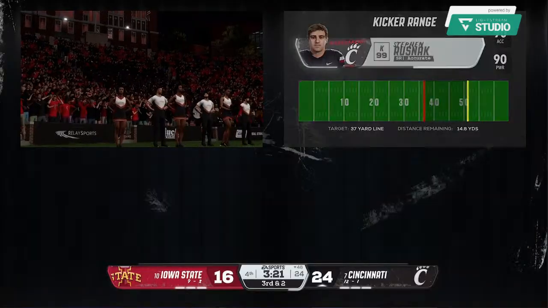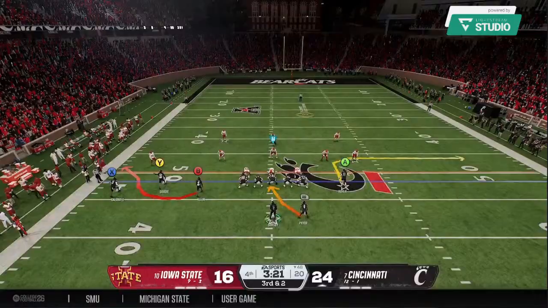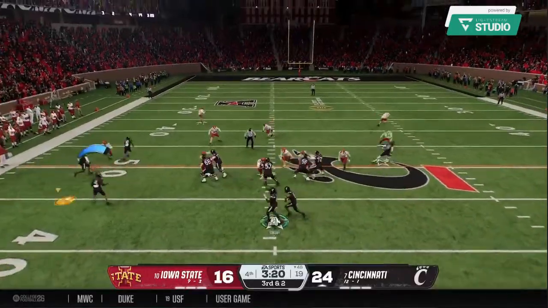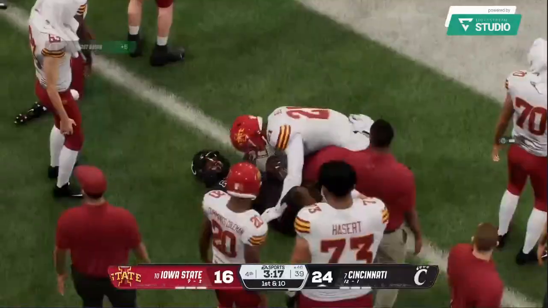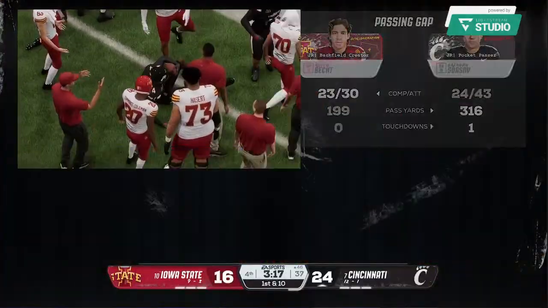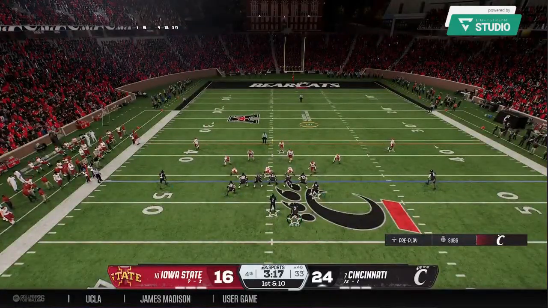Well, this defense understands the magnitude of this drive right here. That's back-to-back plays. They've stepped up and done a great job. Now it's third down. Can they apply some more pressure to try to get this offense off the field? And he'll head out of bounds, but not before picking up enough for a first down. The Bearcats are moving quickly down the field.